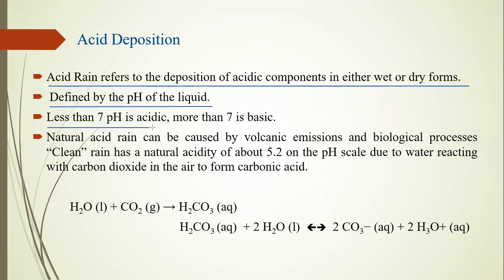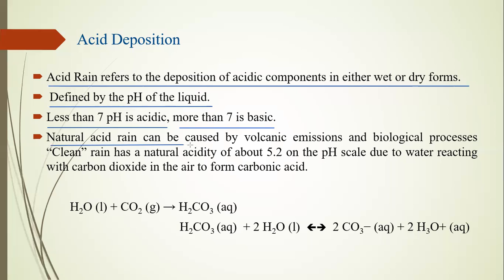Less than 7 pH is called acidic and more than 7 is called basic. Acidic is considered from 0 to 7 and 7 to 14 is called basic. If the value for any particular material is 7, that is called neutral. There is no acidic and no basic. Sometimes 6.5 to 7.5 is considered neutral. They are not active in any condition, meaning they are not creating any chemical reaction.